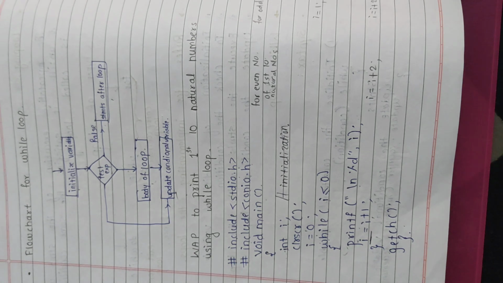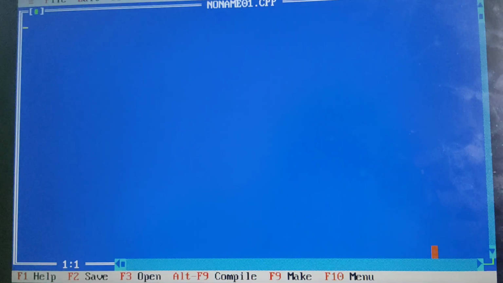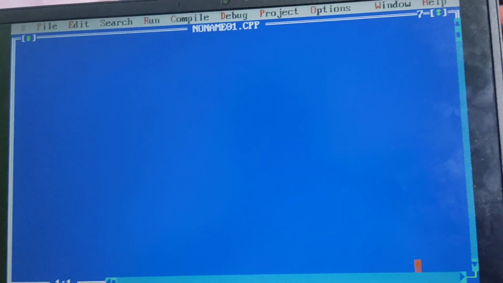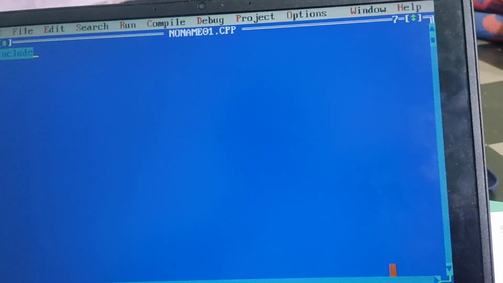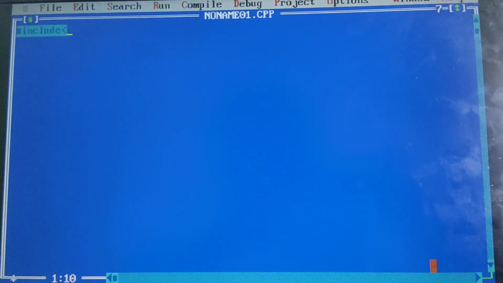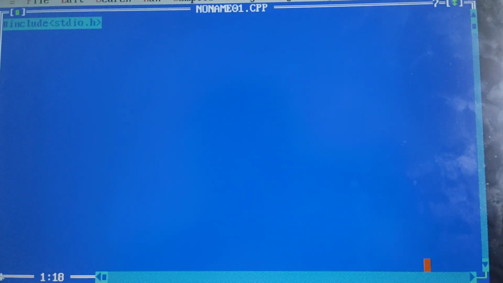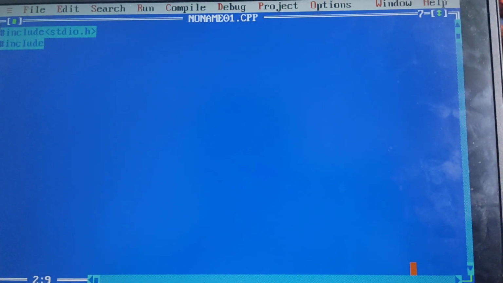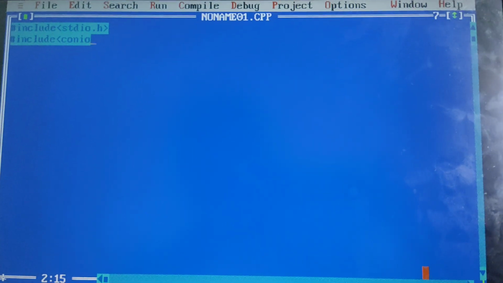So now we will see this program in Turbo C. We will type the program in Turbo C. So first #include, as we saw, #include <stdio.h>, then #include <conio.h>.